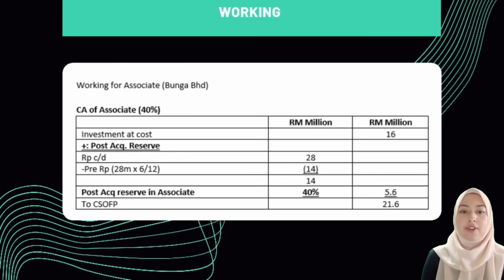I will show the working for investment in Bunga Berhad. Investment cost is 16 million. Then we will add post-acquisition reserve. Retained profit carried down is 28 million minus pre-retained profit of 14 million and get a total of 14 million. Post-acquisition reserve, we got 5.6 million, which we got from 40% of 14 million. So 16 million plus 5.6 million, we got 21.6 million. This is the carrying value of investment in associate that we transferred to consolidated statement of financial position just now.